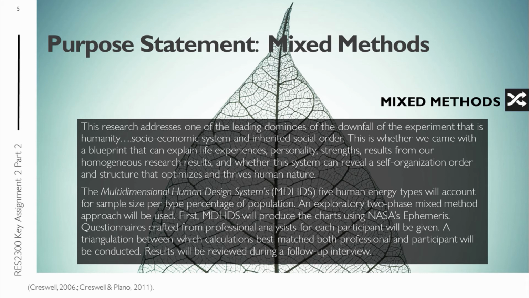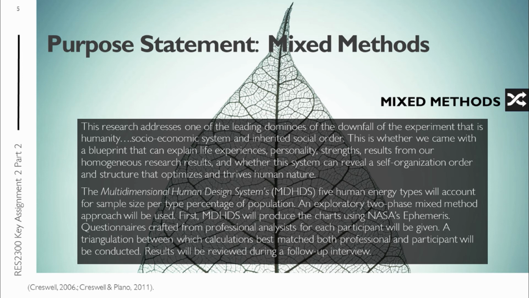The multi-dimensional human design system has 5 human energy types and will account for the sample size per type percentage of the population. An exploratory 2-phase mixed method approach will be used, so the multidimensional human design system will produce the charts using NASA's Ephemeris.